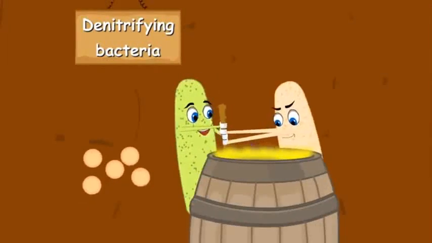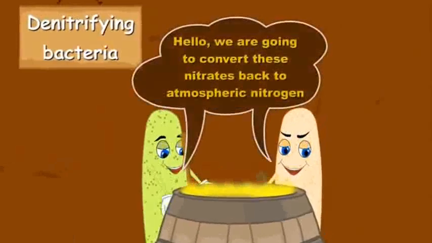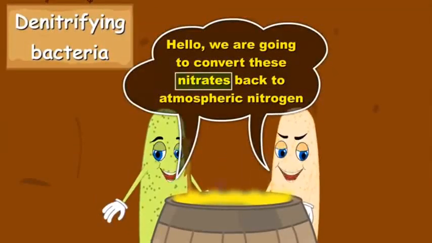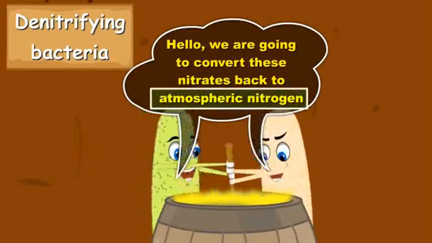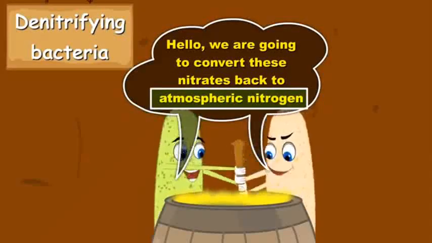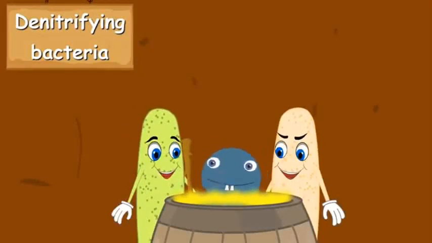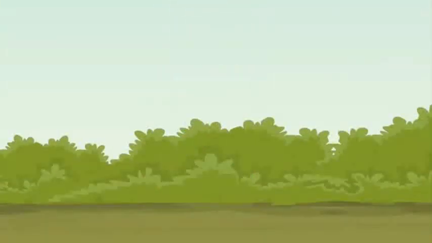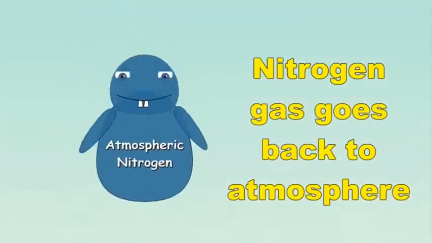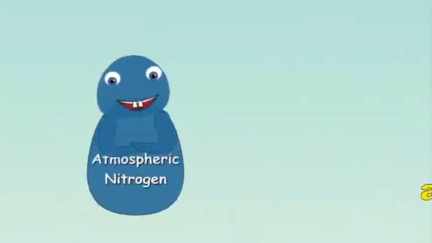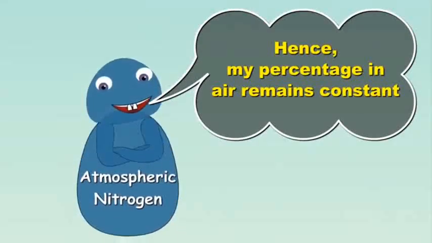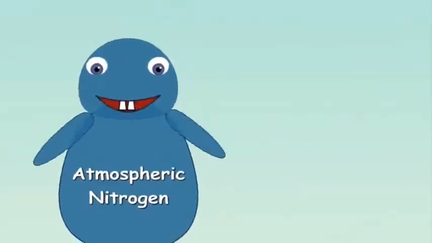But of course, not all of those nitrates are used by plants. So what happens is denitrifying bacteria come into action. They convert the nitrates back into atmospheric nitrogen, thus maintaining a level of nitrogen which is almost constant throughout the atmosphere. Hence, the percentage remains constant.